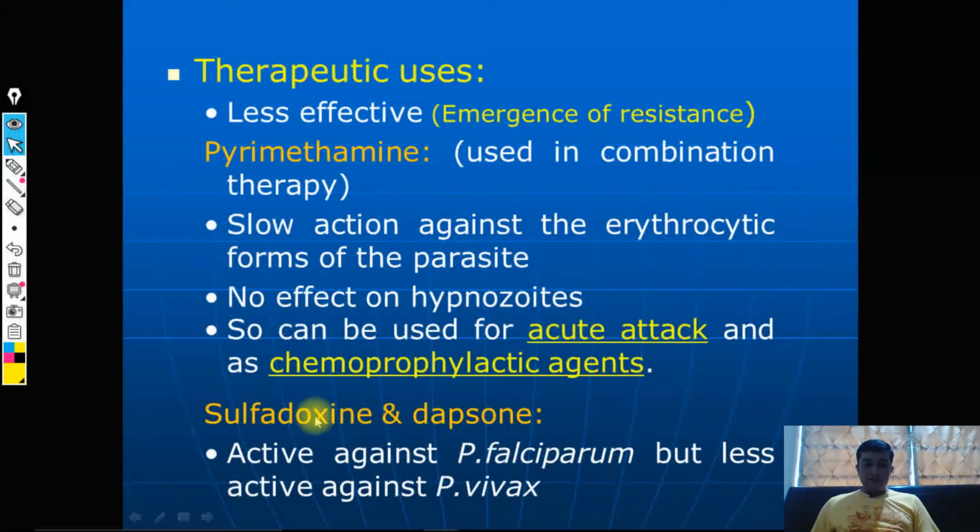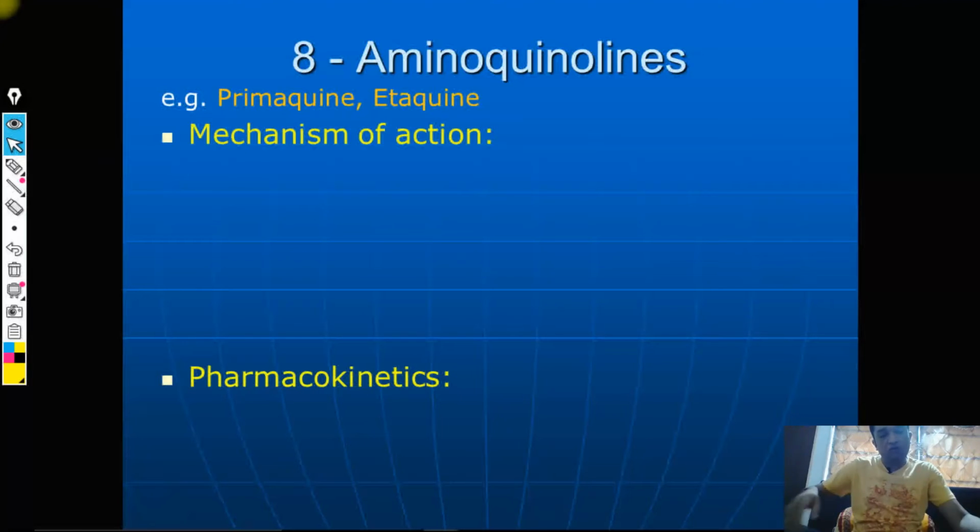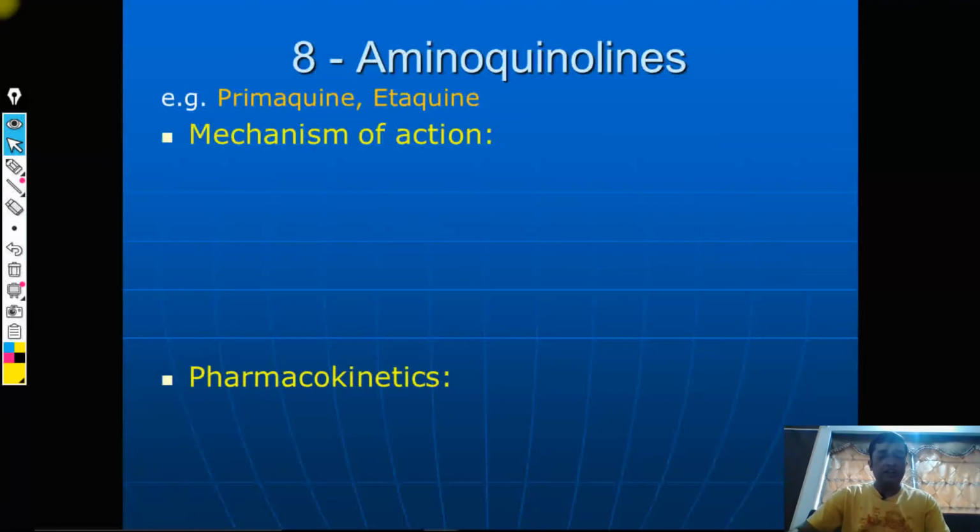Regarding sulfadoxine and dapsone, it is definitely more active against Plasmodium falciparum and less active against Plasmodium vivax, right. But as I have discussed, with the emergence of resistance, effectiveness is not as good as we are predicting. Fine. So moving toward the next one, the 8-aminoquinolines, and that is primaquine and itaquine.